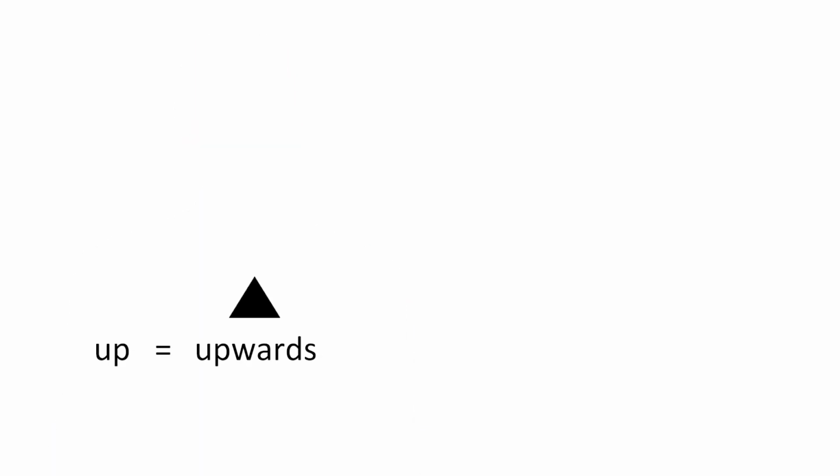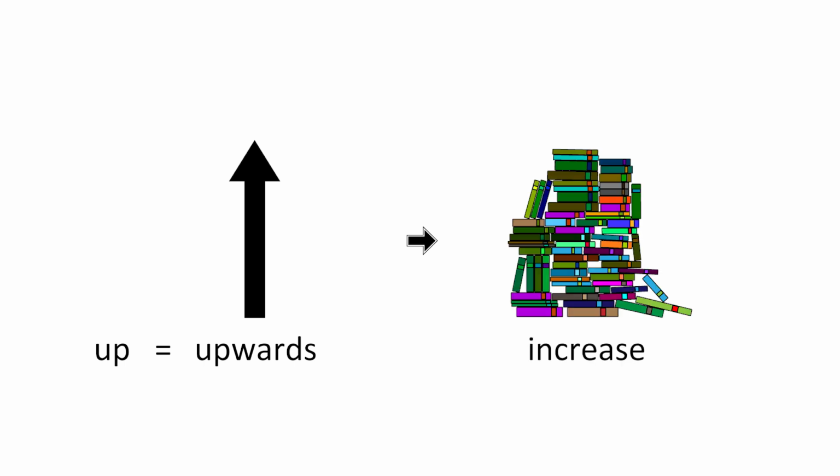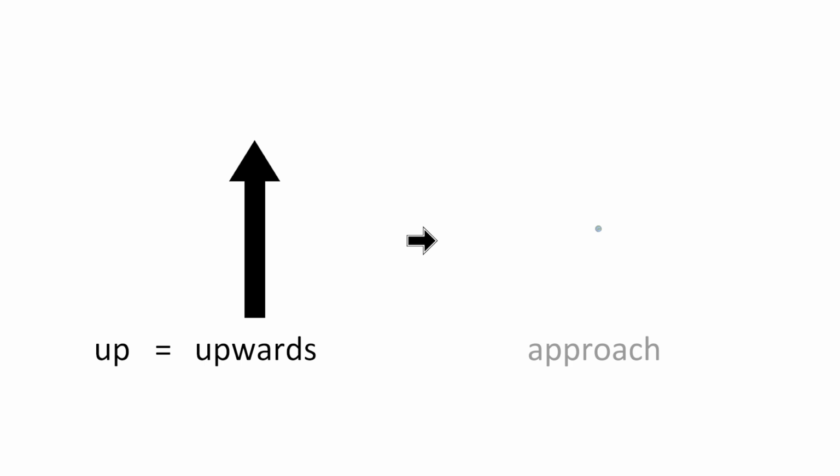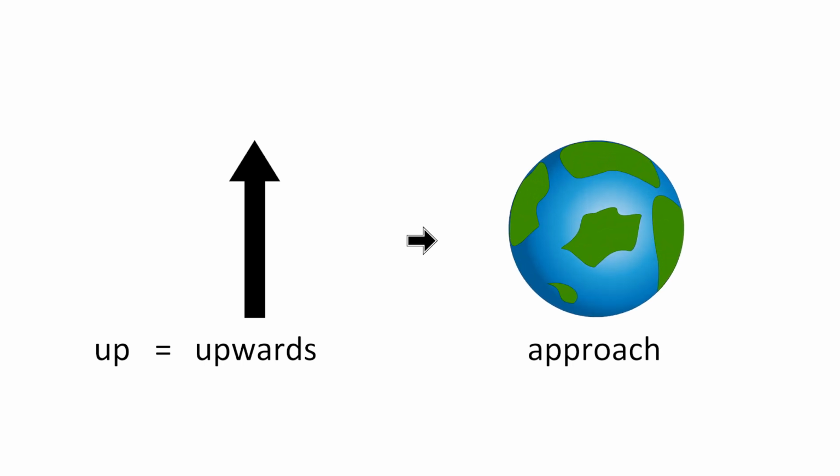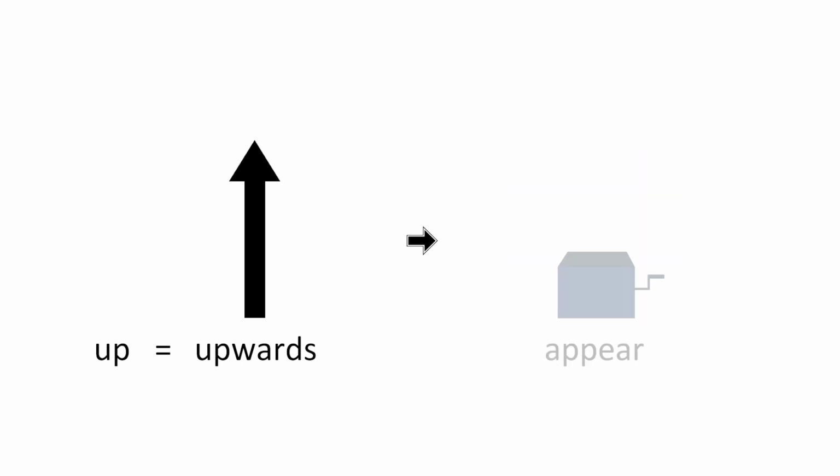For example, we saw that one of the two basic meanings for the preposition up can be upwards, and how this can be extended to give us the meanings of increase, approach, and appear. Now, up has a lot more meanings than this, and I will explain them in other videos in the future.